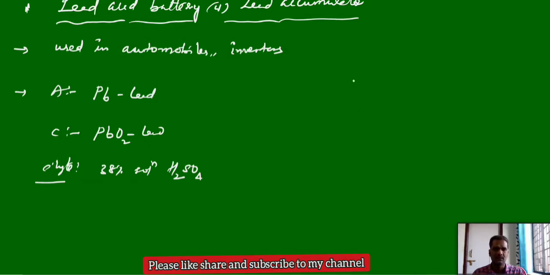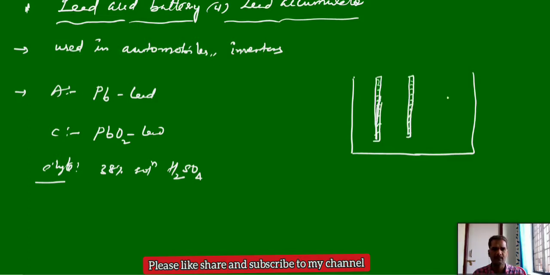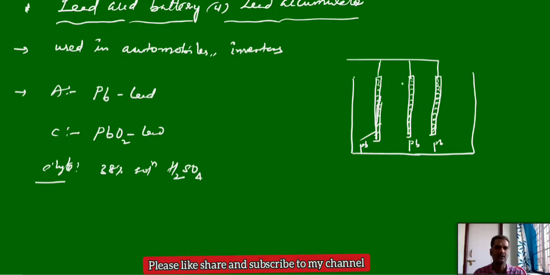The construction of the lead acid storage battery is like this. It contains a series of anodes and cathodes, a series of plates. We have anode plates and cathode plates, all lead plates. This is Pb, and this is also Pb, and this is Pb. All the anode plates are connected to one wire, so all these lead plates are connected to one end.